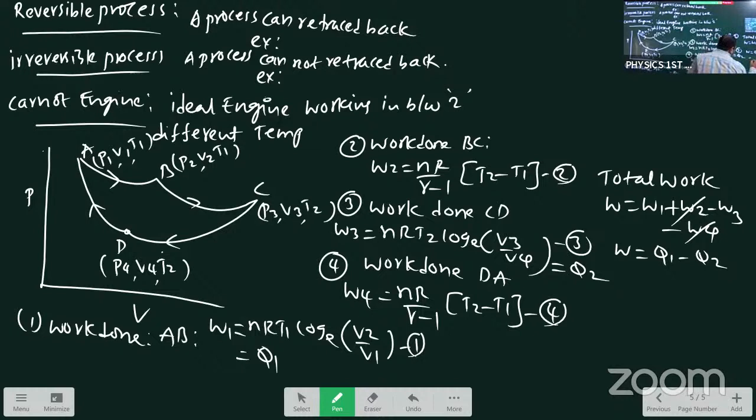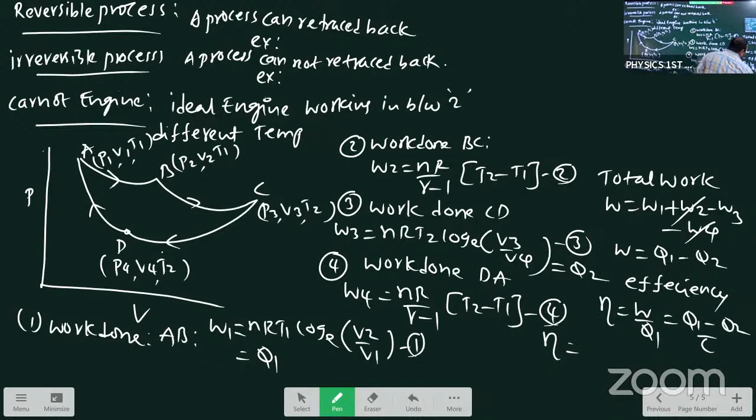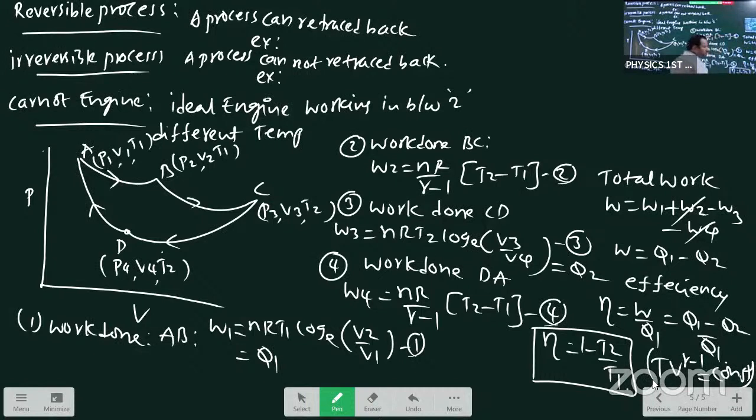Now efficiency. Eta equals to work done by the engine by heat absorbed by the engine equals to Q1 minus Q2 by Q1. Direct we are writing 1 minus T2 by T1. In bracket you write this word, TV gamma minus 1 equals to constant, because effect of this step after cancellation we are getting our that derivation part. See, previous derivation, present derivation 100% same.